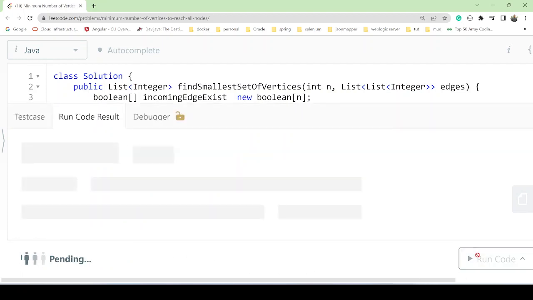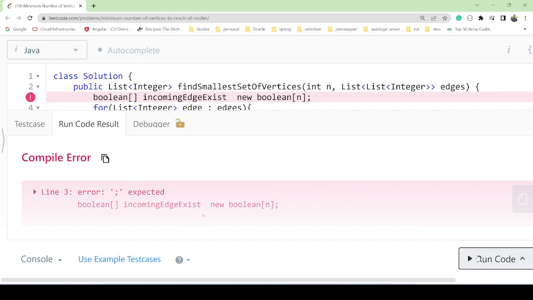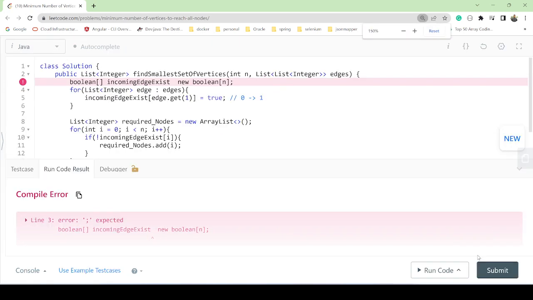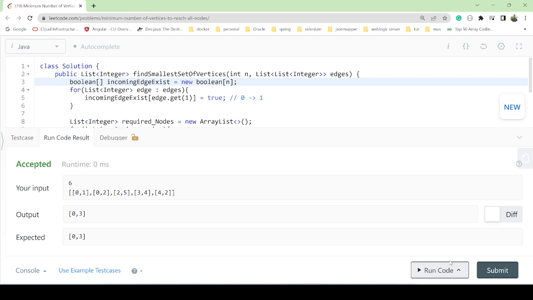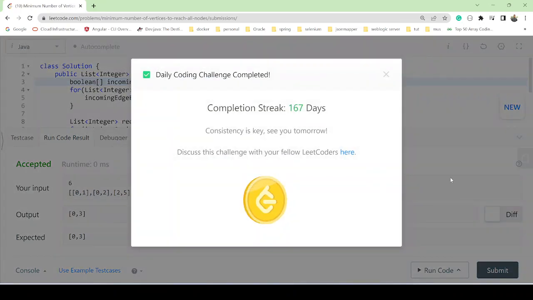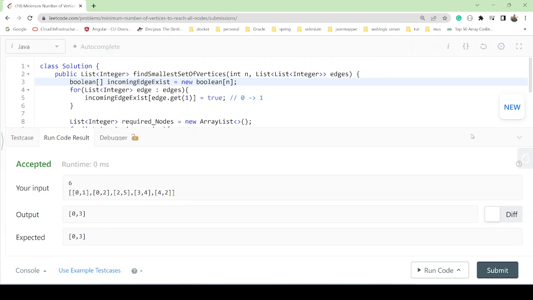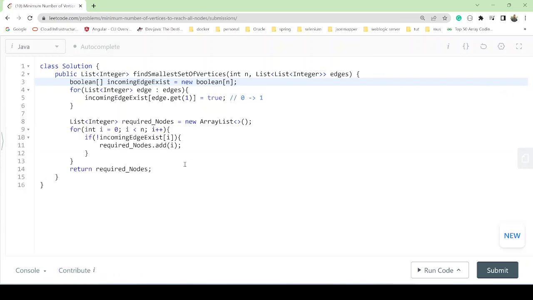Let me zoom out. Okay, I haven't passed equal. Submit this one. So it's working, okay? So now let's understand the complexity.